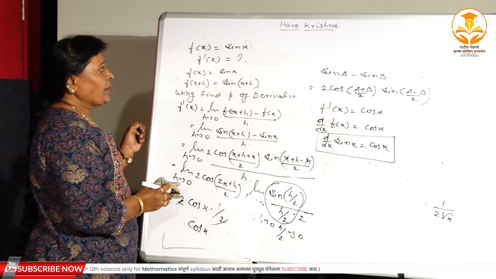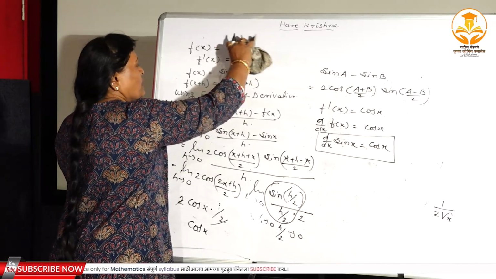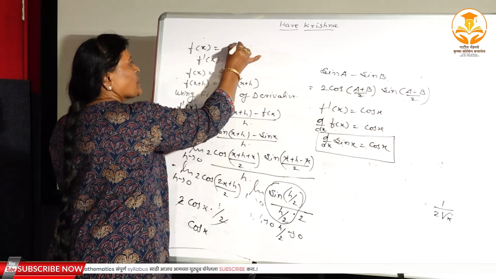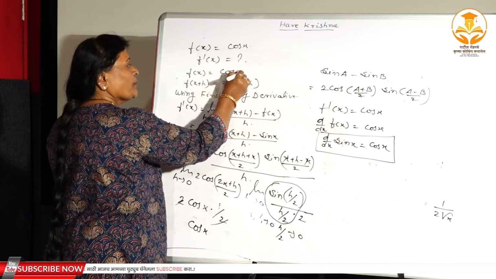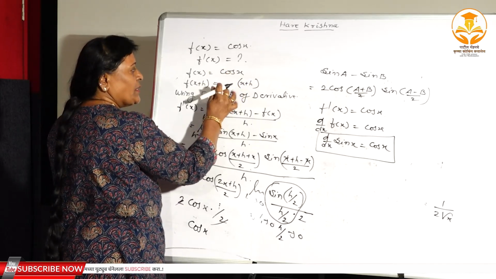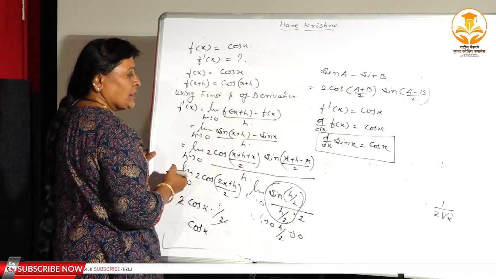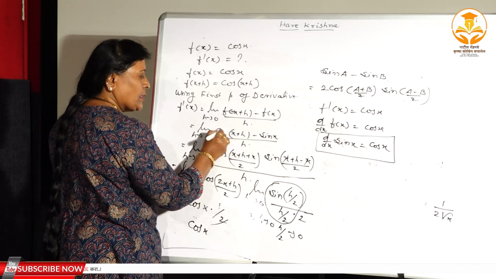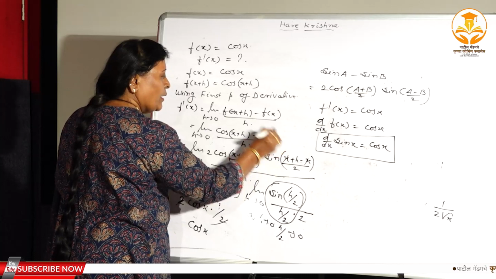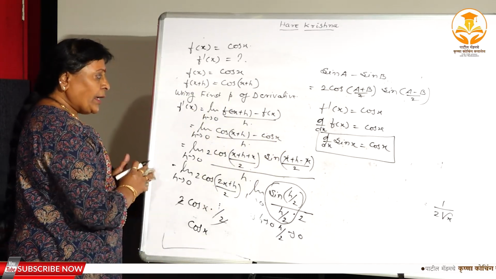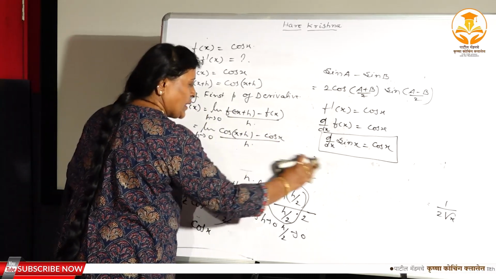Similarly we can find out the derivative of a cos x also. Suppose the function is cos x, see here you have to find out this again cos x. Here in place of this you can substitute cos x, again cos x plus h, here also cos x. Now what you have to do? Again apply the formula cos a minus cos b.